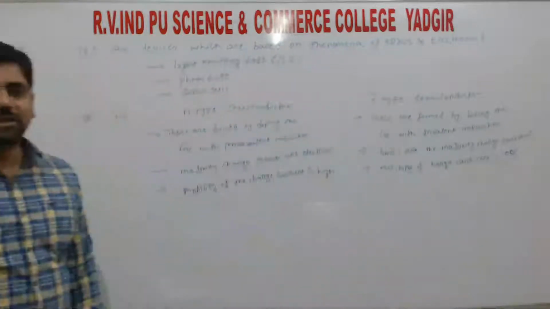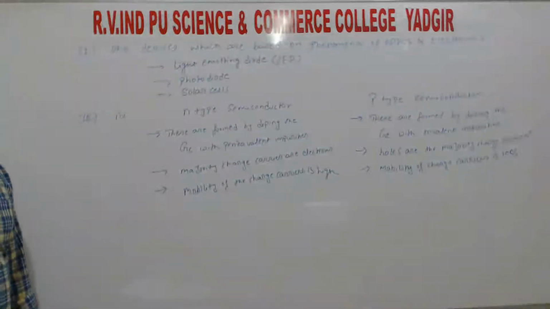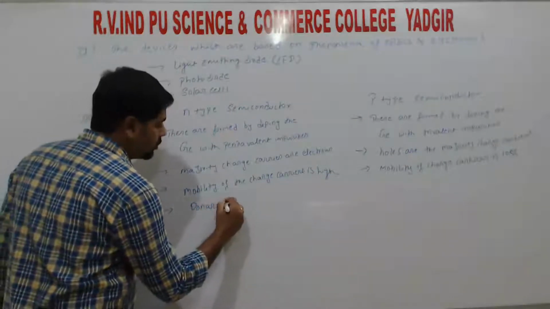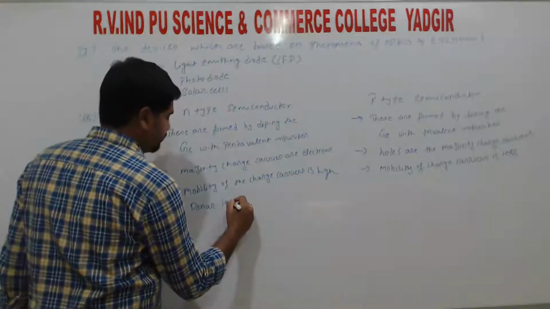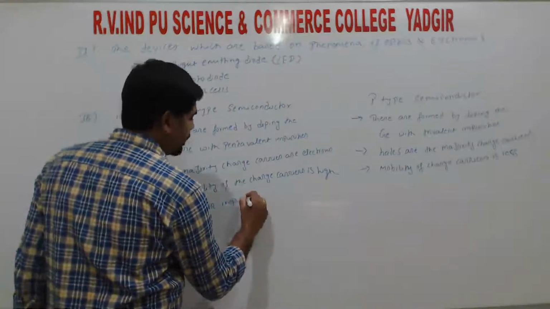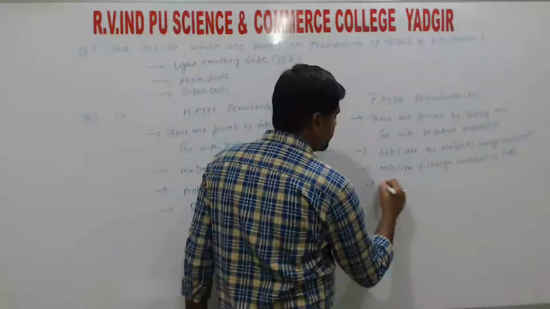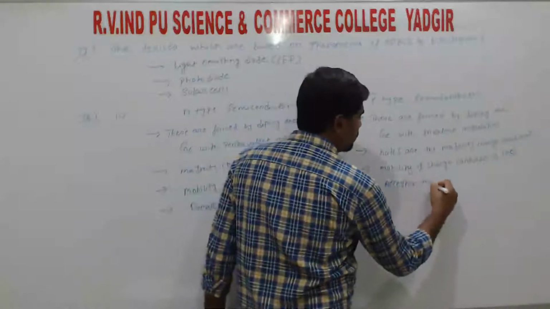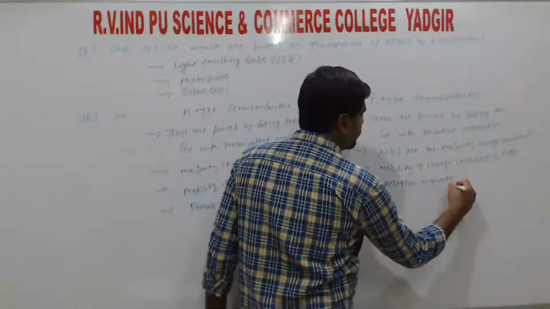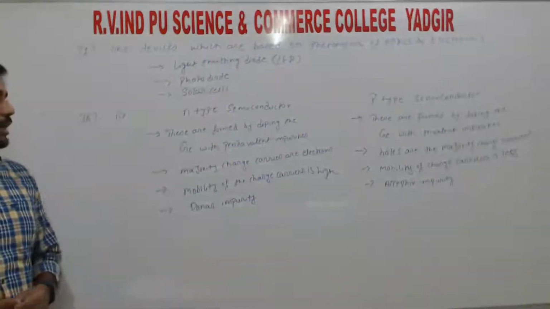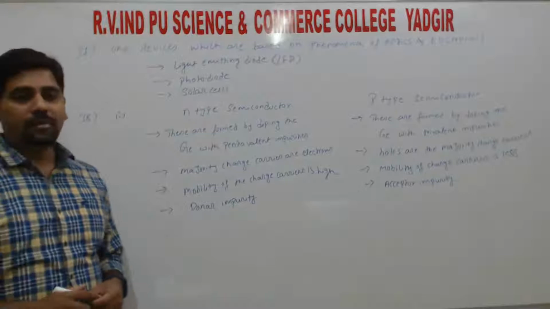Right. So one more point. So this one is donor impurity. So here is acceptor impurity. Right. So these are the differences between the P-type semiconductor and N-type semiconductor.